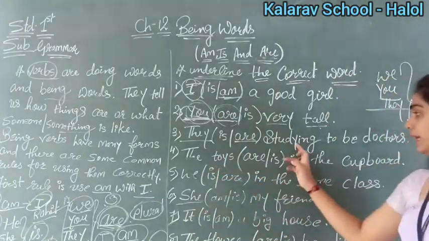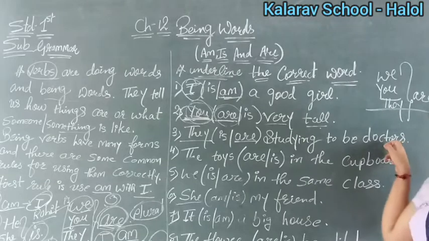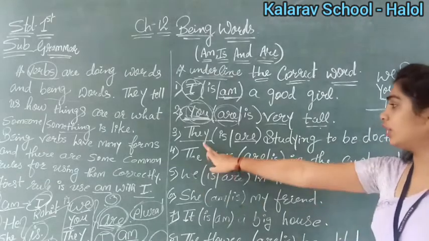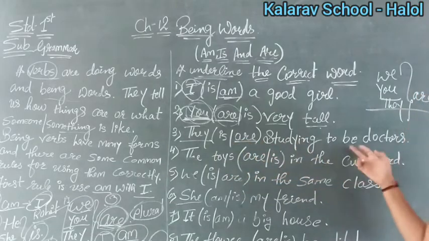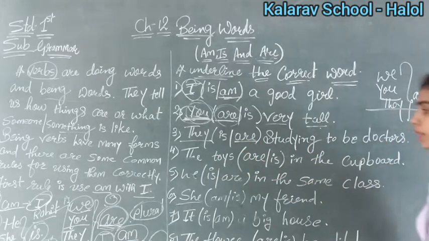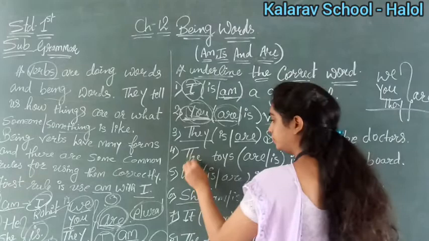वो लोग पढ़ाई कर रहे हैं क्यों? क्योंकि उनको डॉक्टर बनना है. So here we are talking about two persons, right? So they are studying to be doctors. Understand? Now see fourth number.